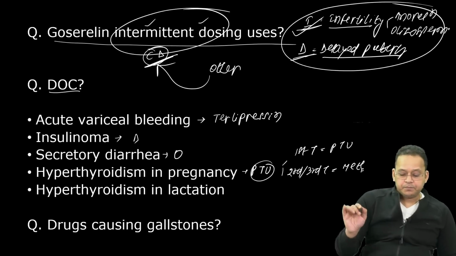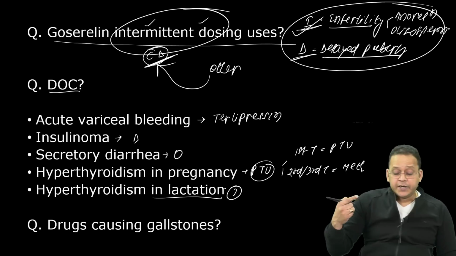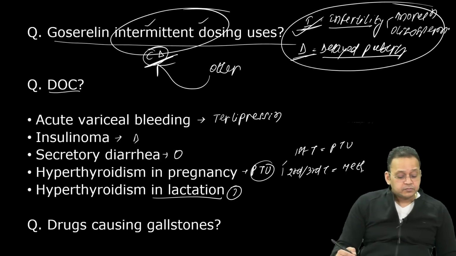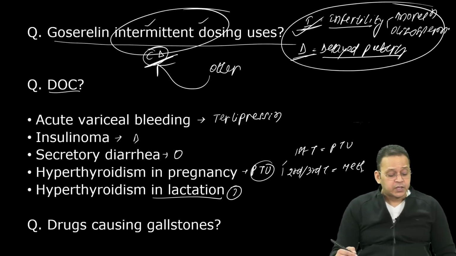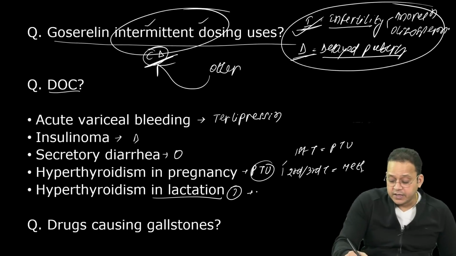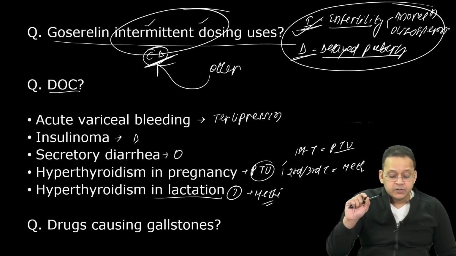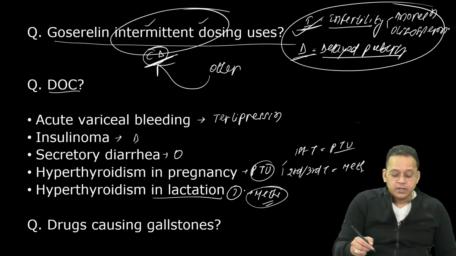methimazole. Right? Lactation. During lactation, what am I going to use? What is the drug of choice for hyperthyroidism in lactation? Lactation, guys, methimazole. Because propylthiouracil is hepatotoxic to the baby. So in lactation, propylthiouracil is not used. In lactation we go for methimazole.